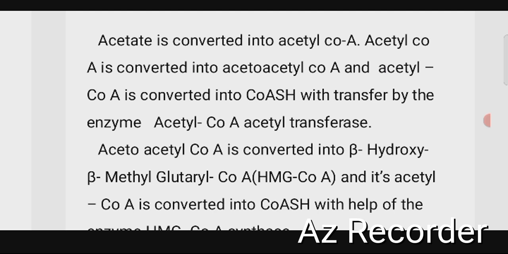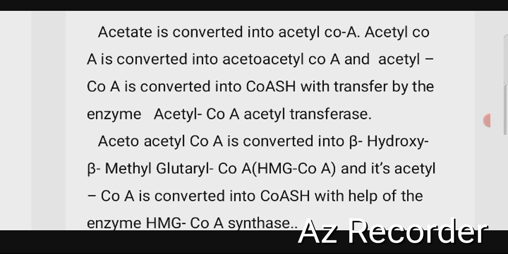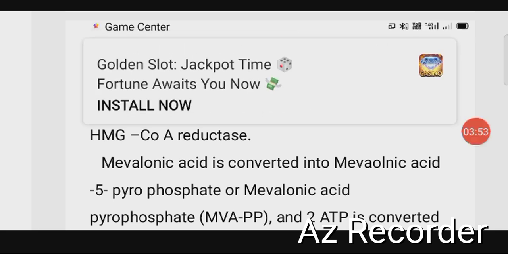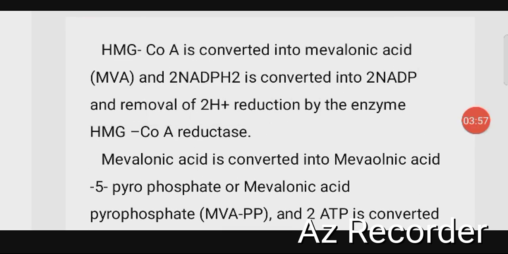Acetoacetyl-CoA is converted into beta-hydroxy beta-methylglutaryl-CoA, and acetyl-CoA is released as CoA-SH with the help of the enzyme HMG-CoA synthase. HMG-CoA is converted into mevalonic acid, and 2 NADPH is converted into 2 NADP, by the removal of hydrogen, catalyzed by the enzyme HMG-CoA reductase. Mevalonic acid is converted into mevalonic acid 5-phosphate, and ATP is converted into ADP, with the help of the enzyme mevalonate kinase or phosphomevalonate kinase.